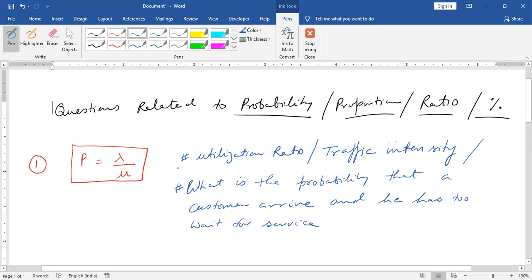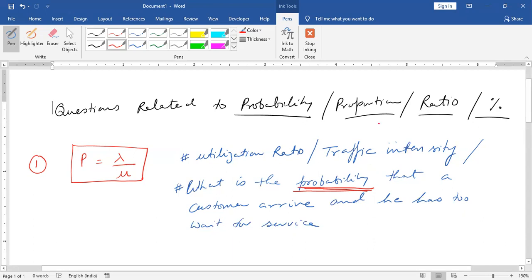What is the meaning of it? Suppose I am going to an ATM. When I reach the ATM, there is already one person who is withdrawing or depositing some cash, right? That means the server is busy. The system is busy. In that case, I have to wait. So what is the probability? The examiner is asking probability, and the probability is related to the system being busy, right?